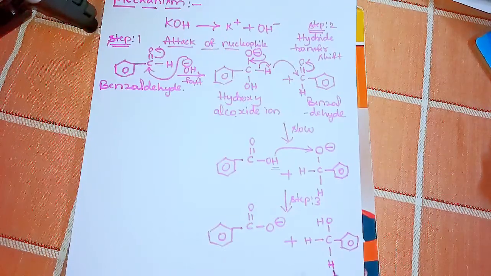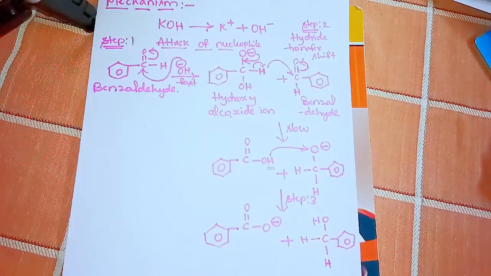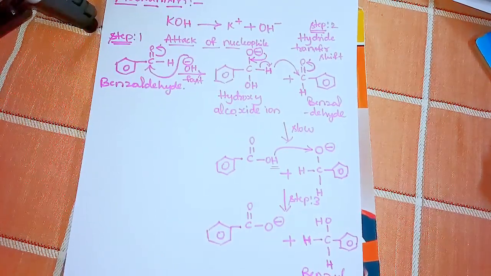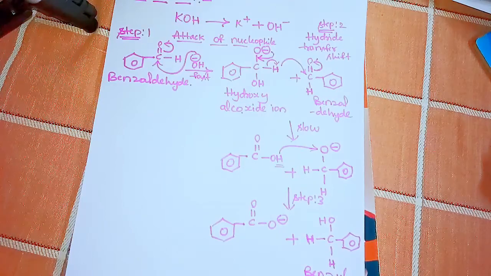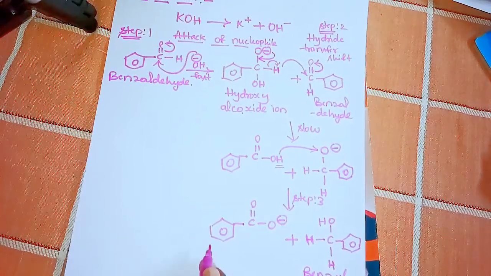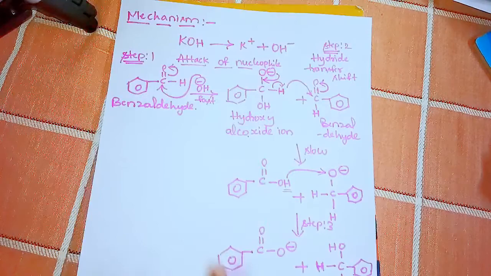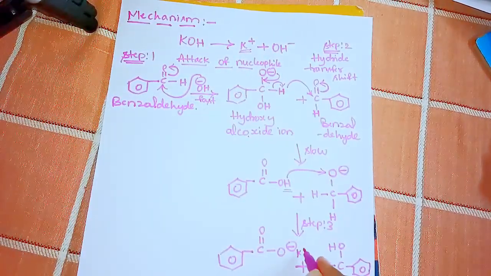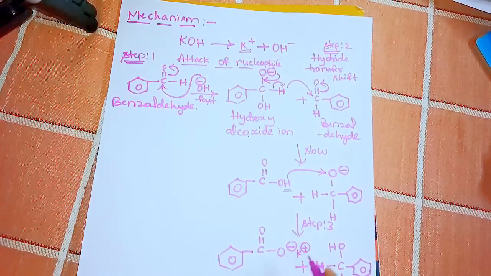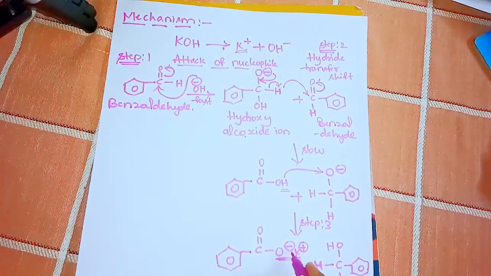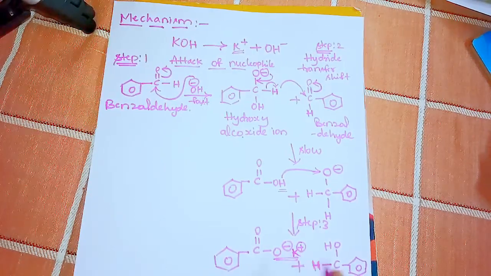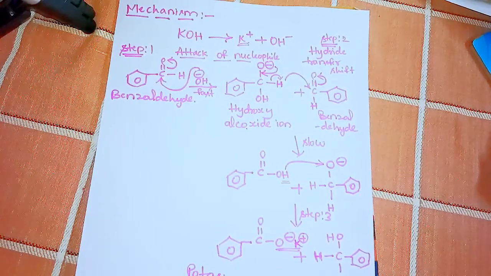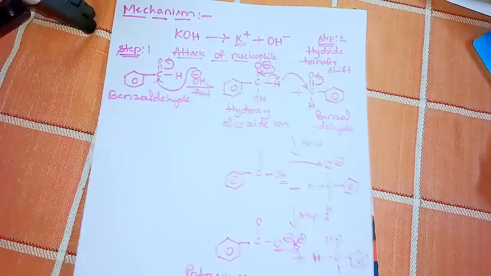We know that it is an alcohol, which means it is benzyl alcohol. And it is an acid. This potassium ion comes and attacks this oxygen atom and forms O minus K plus, and it forms potassium benzoate.